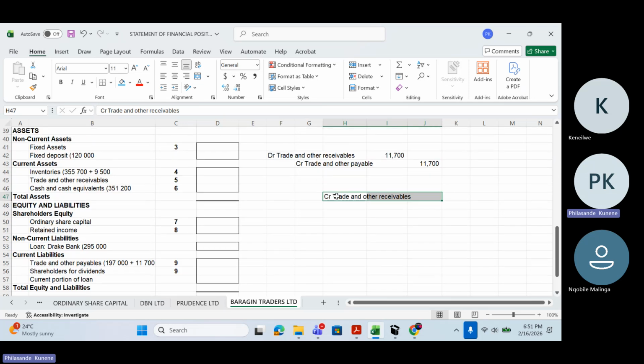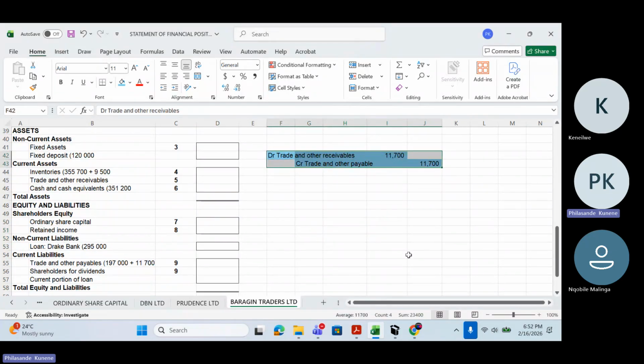I'm removing it from credit side and then I'm putting it on a debit side. Then the contra account that I'm going to credit is going to be trade and other payables. Whenever I'm transferring a debtor from a debtor's ledger to a creditor's ledger or from a creditor's ledger to a debtor's ledger, these are the only two accounts that are going to be affected.